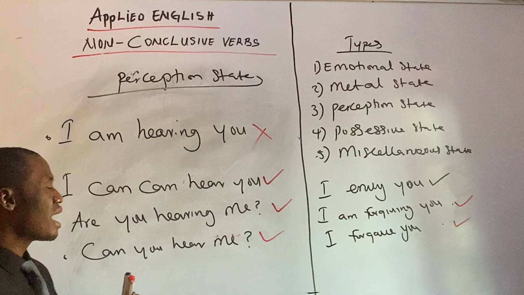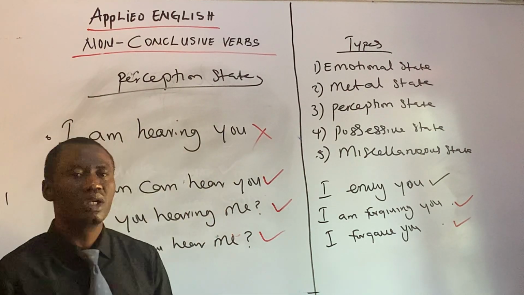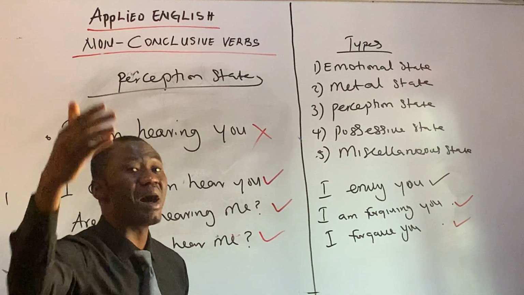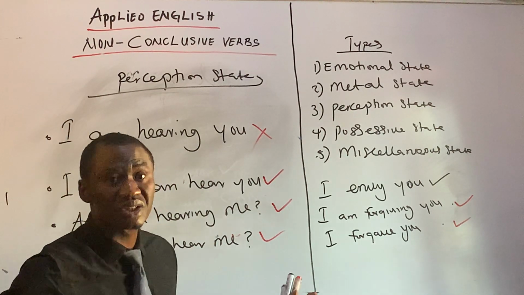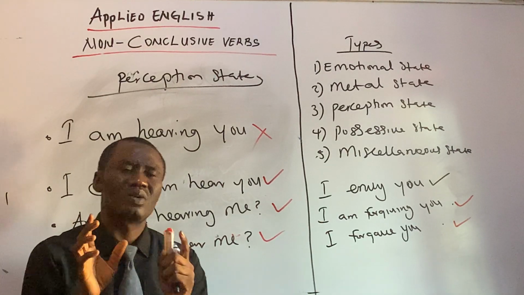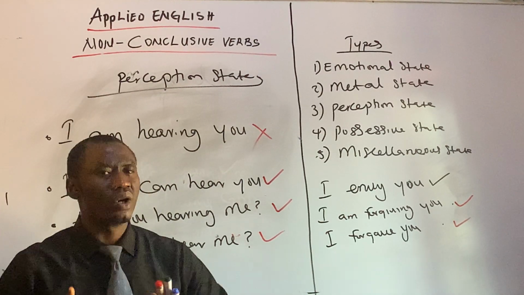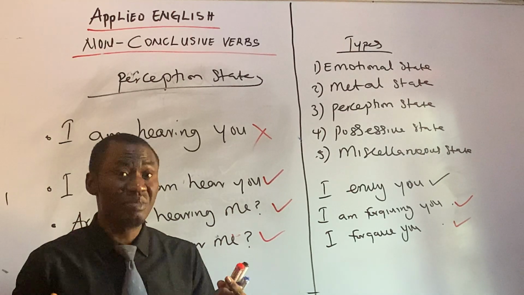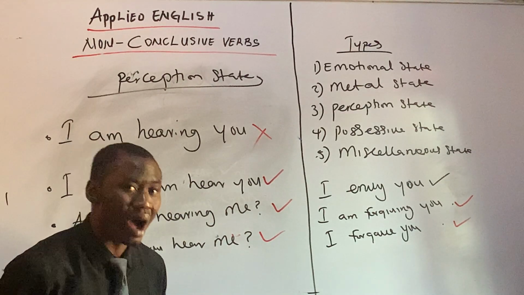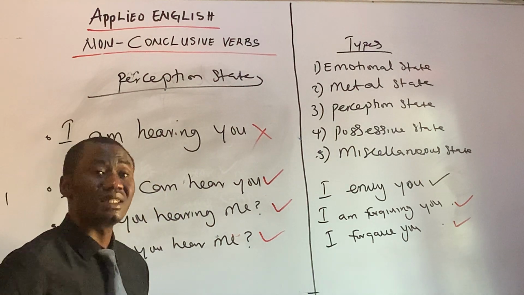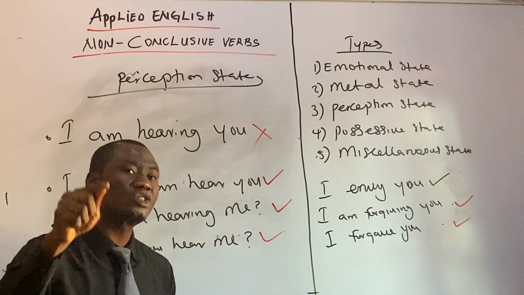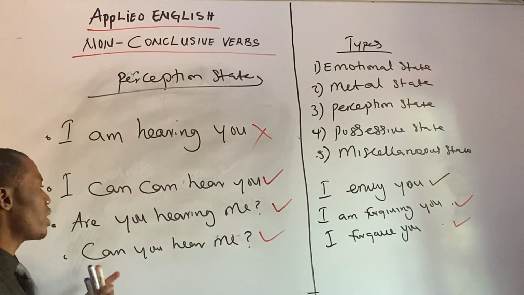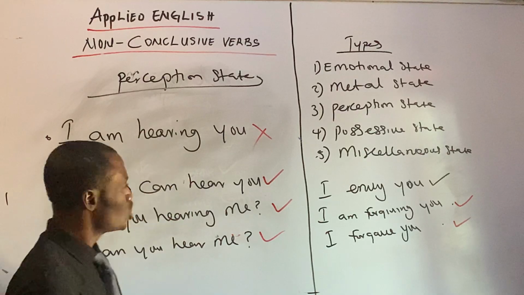But when you use, "Can you hear me?", that's a question to ascertain whether someone at the back of the room, at the back of the class, at the back of the church can hear you. It is to ascertain your own audibility, how audible you are. All right, let me put it this way: it is to ascertain whether someone at the back of the classroom can hear you. So you use the words, "Can you hear me?" All right, so we'll move to the next one.